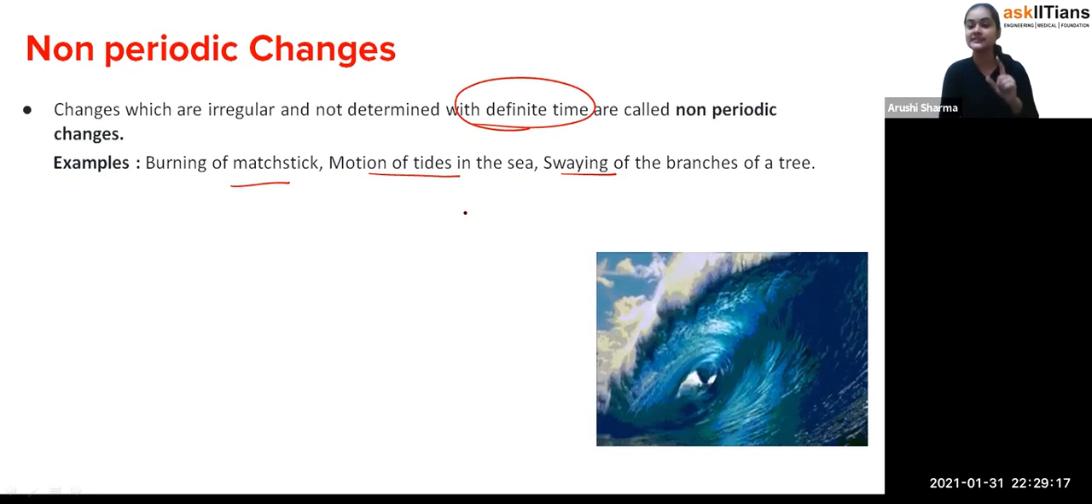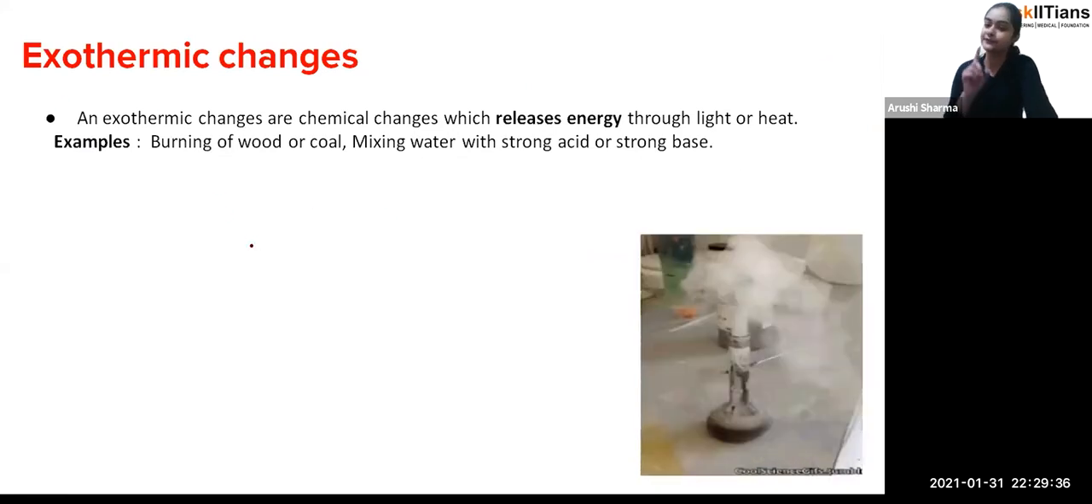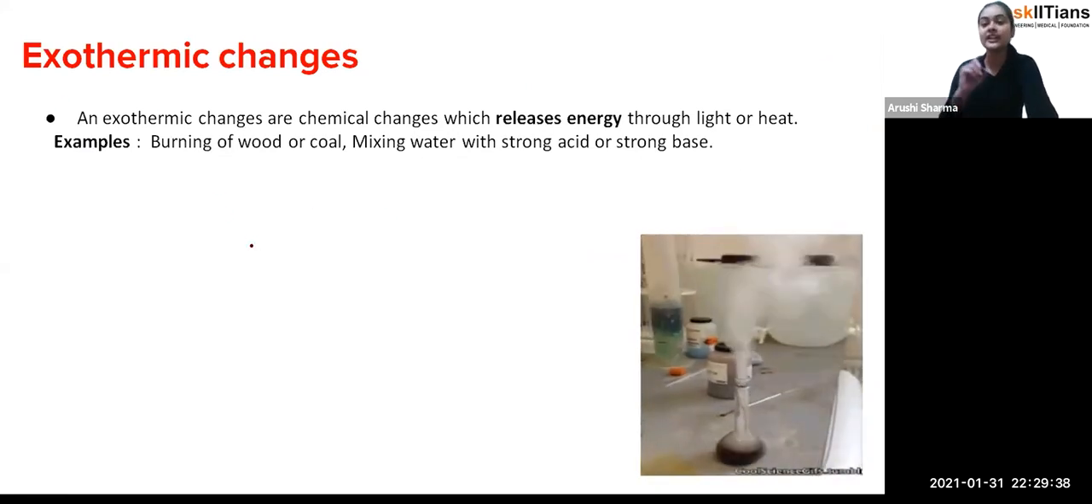Okay, for fast and slow, we are saying how much time it takes to occur. But for periodic and non-periodic, we are seeing whether there is a definite interval of time or not. Exactly. So that's the difference between slow and fast and periodic and non-periodic. Okay. Now these are the third type of changes, like fast and slow done, then periodic and non-periodic.